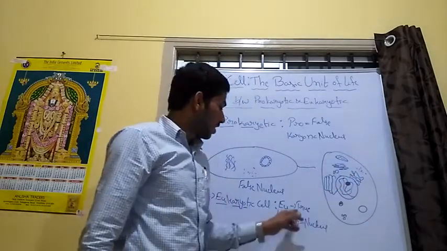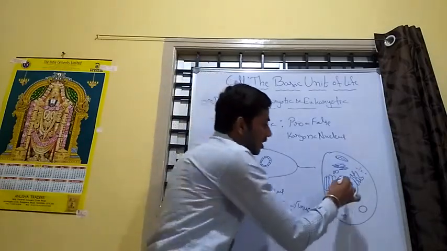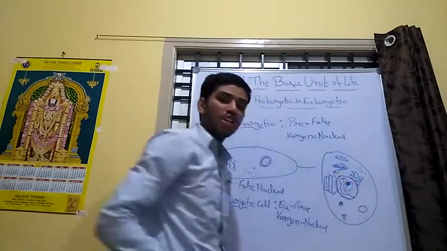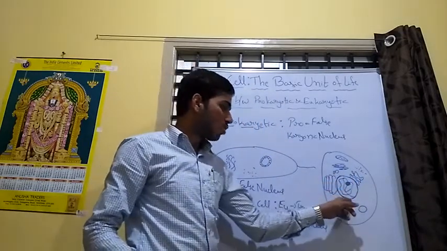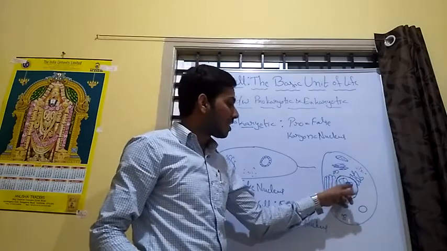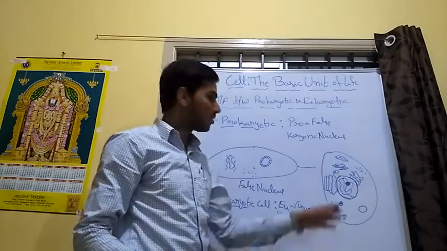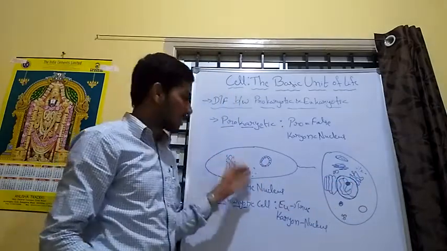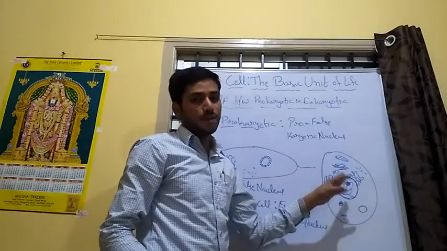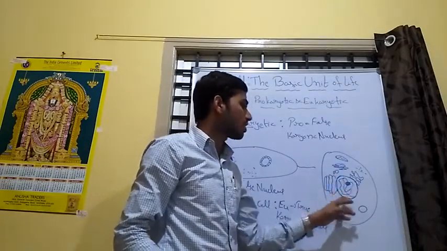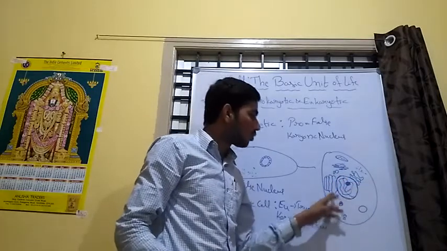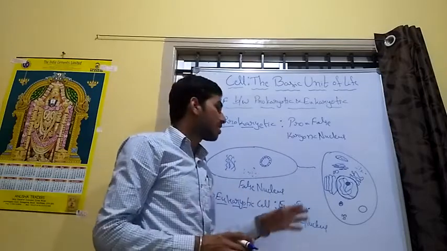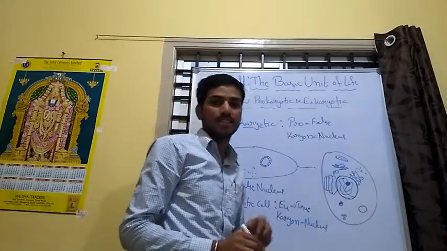In a eukaryotic cell, eu means true. It has a nuclear membrane. The cell has a particular, true nuclear membrane, and within that the genetic material or DNA is there. In eukaryotic cells, most probably DNA is there, while in prokaryotes it is RNA or DNA. DNA means deoxyribonucleic acid. The cell having the true nuclear membrane is called a eukaryotic cell. The higher organisms, including human beings, are eukaryotic.